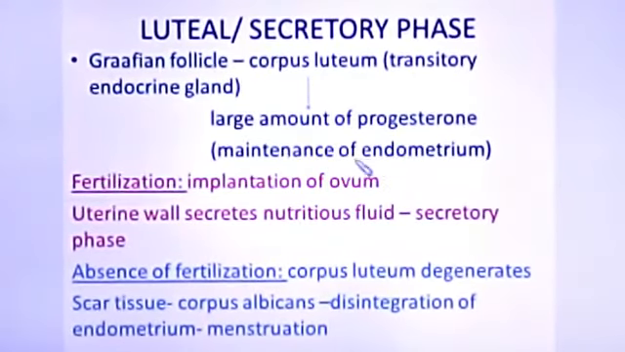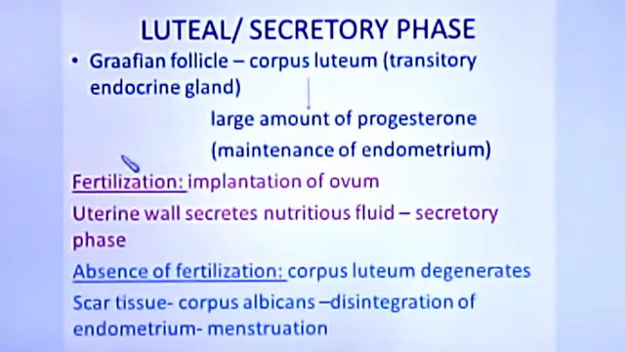So for that regeneration process of the endometrium, this corpus luteum secretes progesterone. Then fertilization. If fertilization occurs, implantation of the ovum takes place. That is, if the Graafian follicle releases the ovum and the ovum gets fertilized, the next process, after certain changes, is implantation of the ovum. Implantation occurs in the uterine wall.